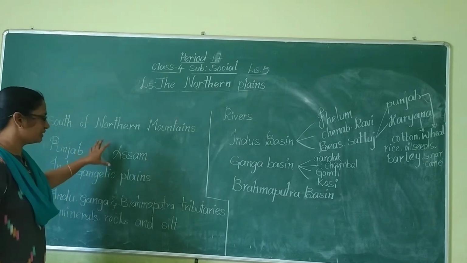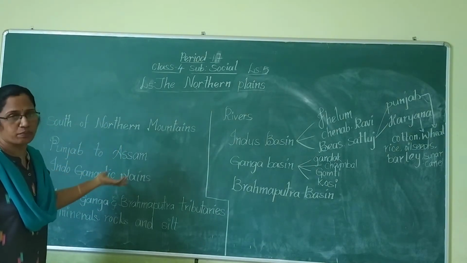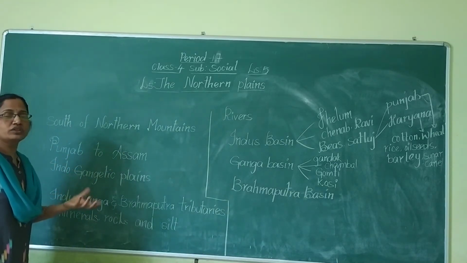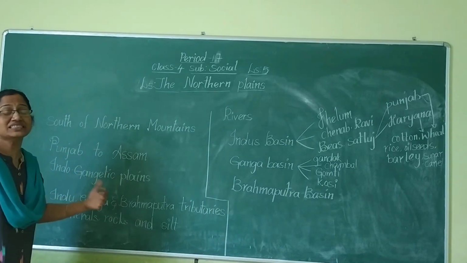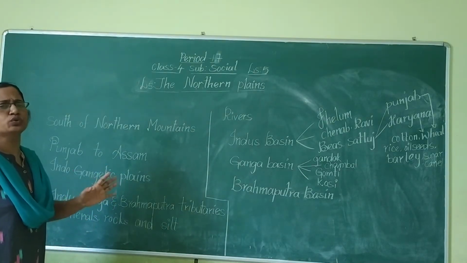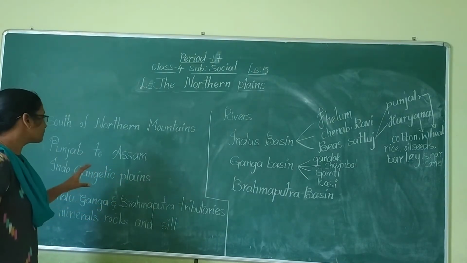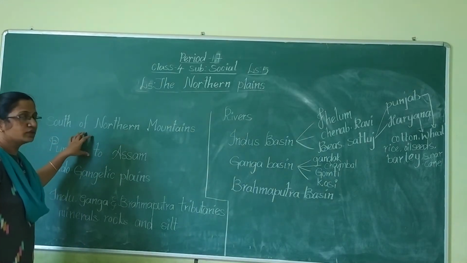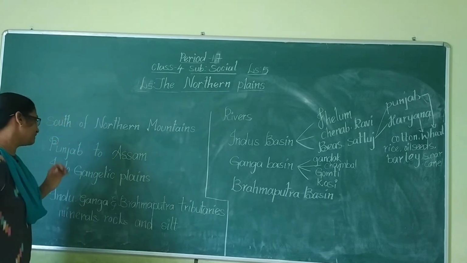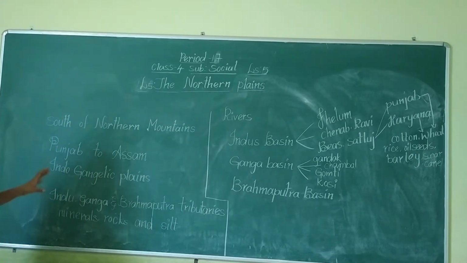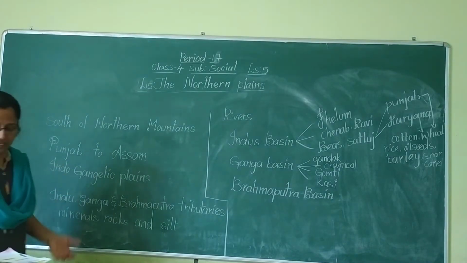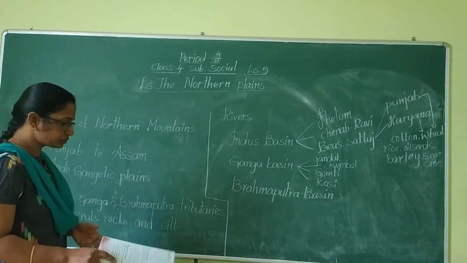The major reason for the large population is that the plains are more fertile. The soil in the Northern Plains is very fertile, very good soil. That's why many people are living there, so the majority of the population is in the Northern Plains. Because of that reason, it is called the Indo-Gangetic Plains or the Great Plains of India.